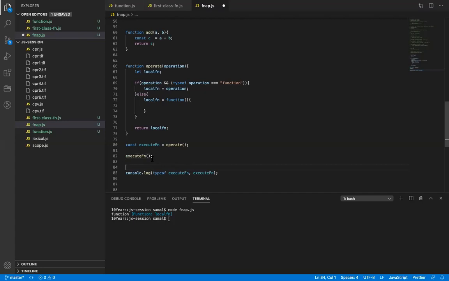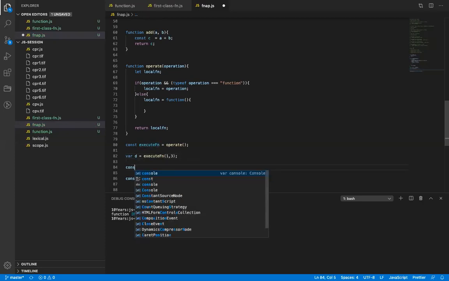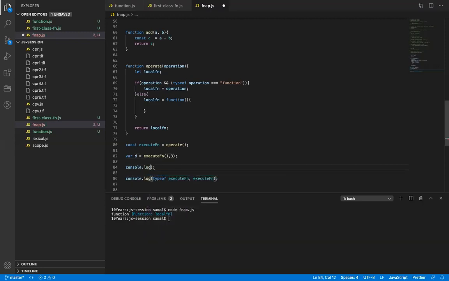So basically, if I try to run this, if I say a and b as 1, 2, and console.log d, and if I run this, before that I have to pass it add. So now if I run this, I will get 4.